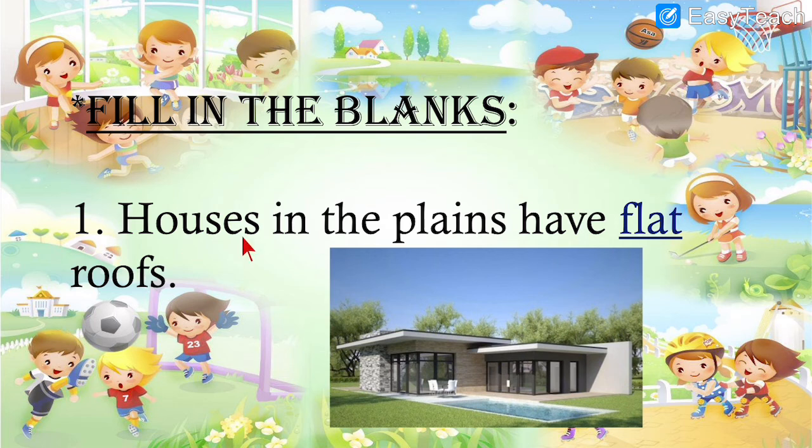Number 1. Houses in the plains have dash roof. Over here it is given the roof. Which kind of roof is it? Is it a sloping roof? No, it is a flat roof. The roof of the house in the plains.